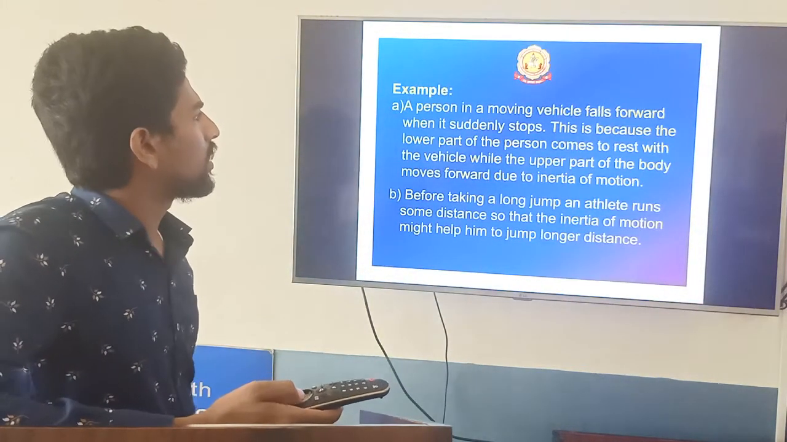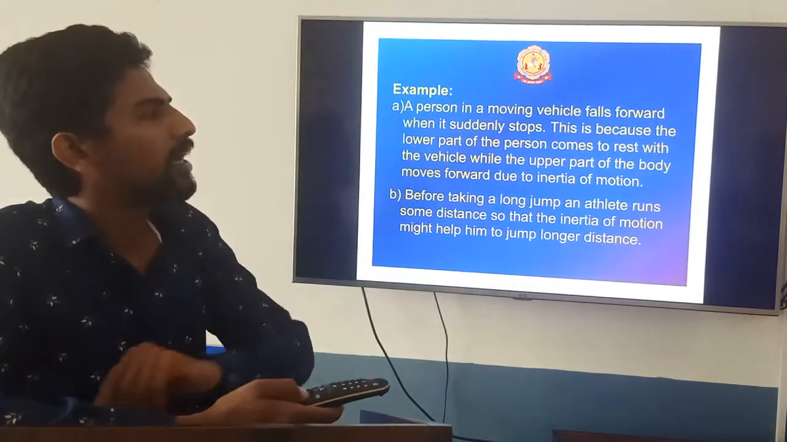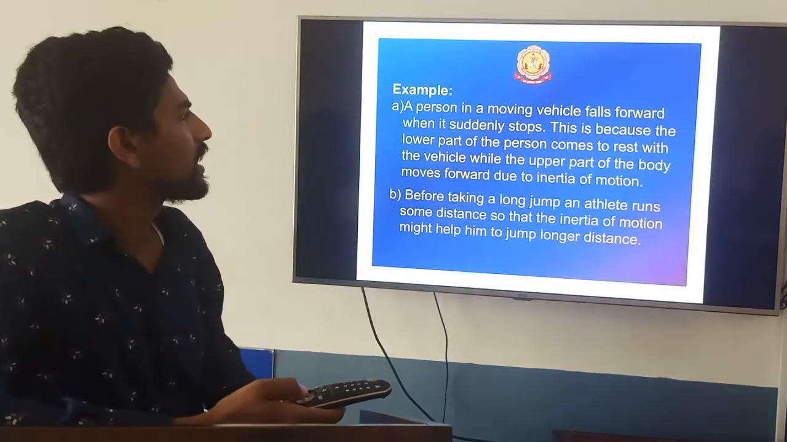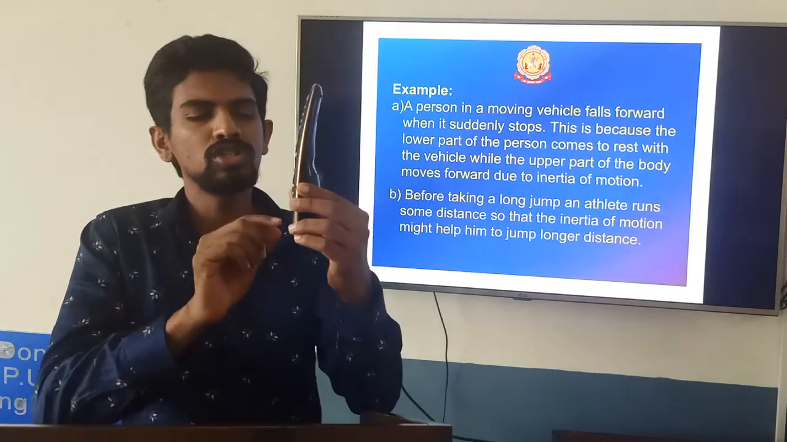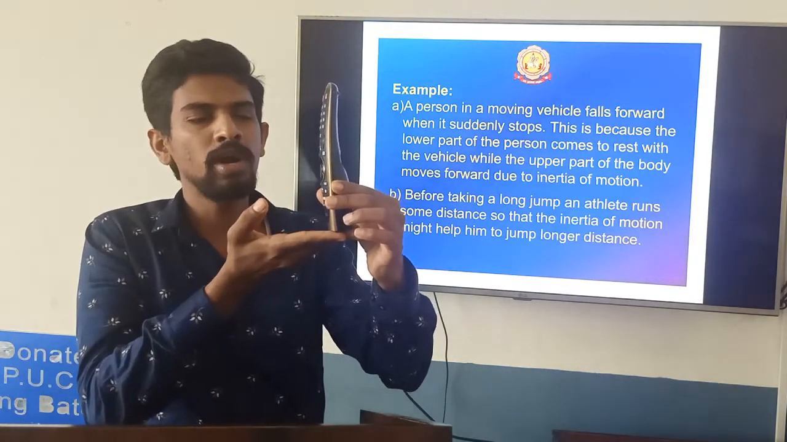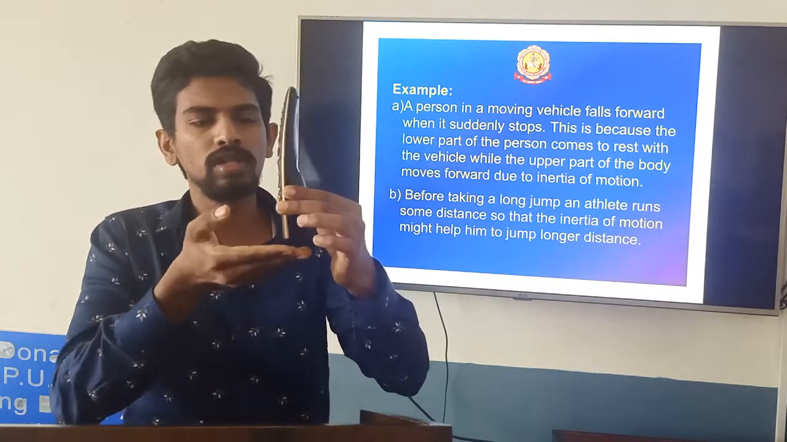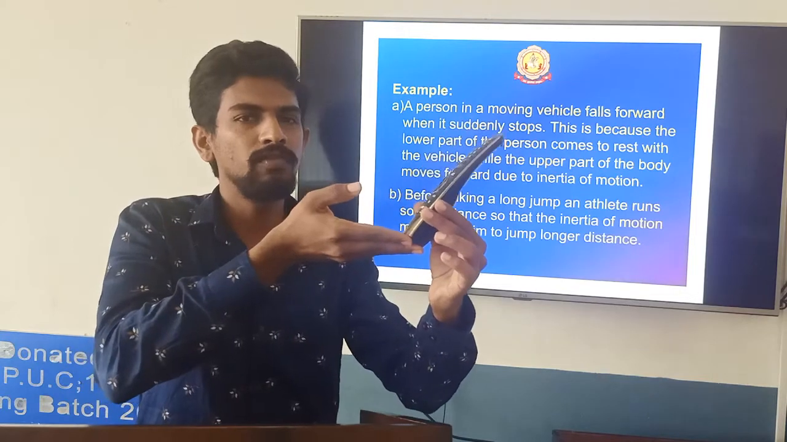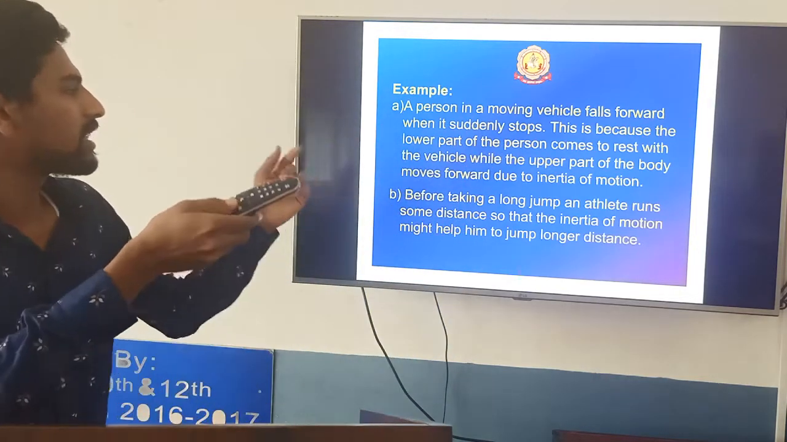Now, an example you can give. A person moving in a vehicle falls forward when it suddenly stops. So here a person is moving, and it suddenly stops. First the lower part will come to rest. So the entire body is moving forward only. So this comes to rest, and he falls like this. Correct? So it is an inertia of motion example.